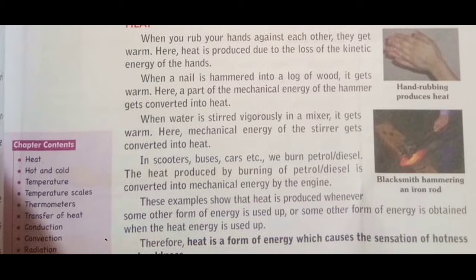These examples show that heat is produced whenever some other form of energy is used up, and some other form of energy is obtained when the heat energy is used up. We can use this heat energy in the production of electricity. So you can see that energies can be converted from one form into another. Heat is also an energy. It can be converted into another form, and another energy can produce heat.